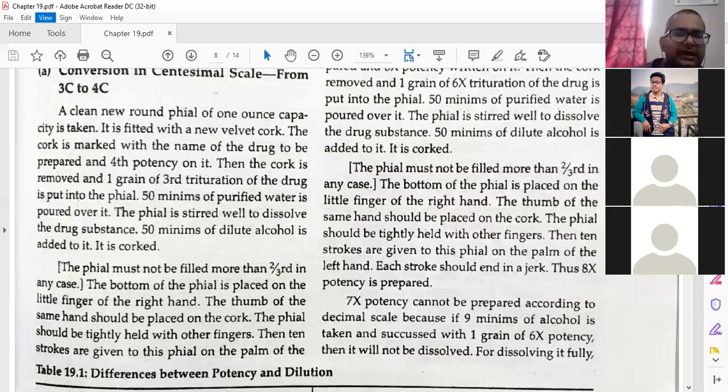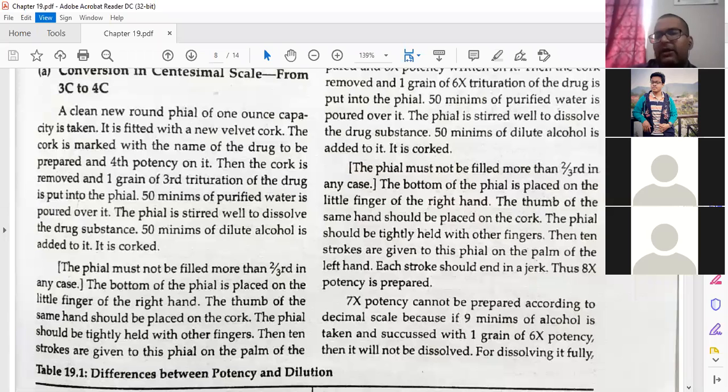The phial is stirred well to dissolve the drug substances. 50 minims of dilute alcohol is added to it. So total how many minims? 50 minims of purified water and 50 minims of dilute alcohol, how much? 100 minims. Good. Then it is corked, means you just close the cover.